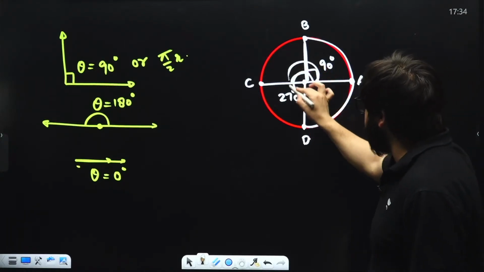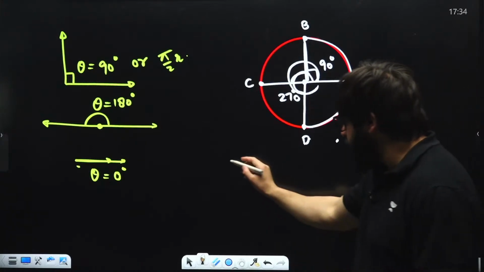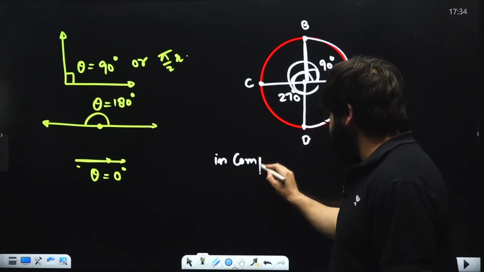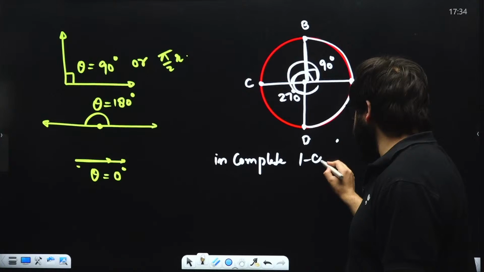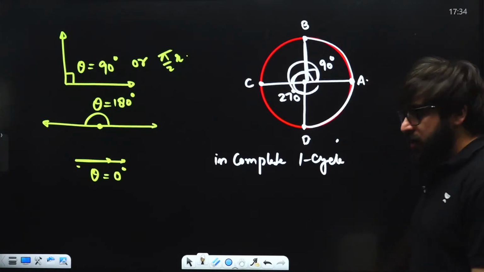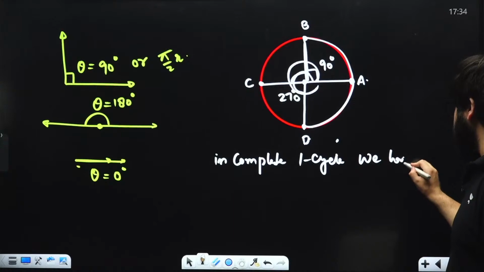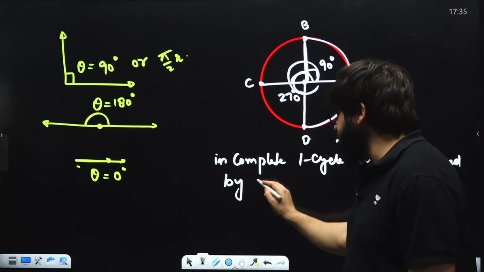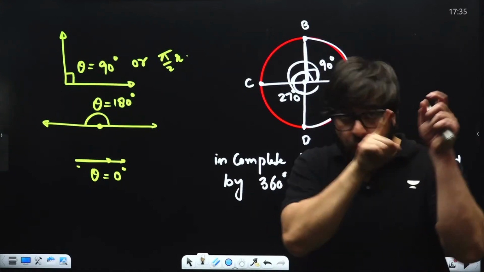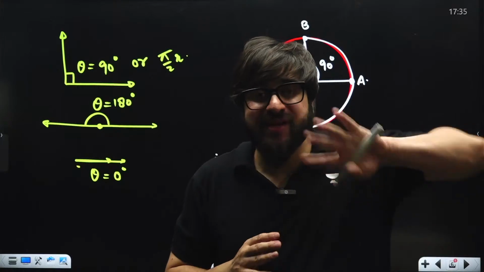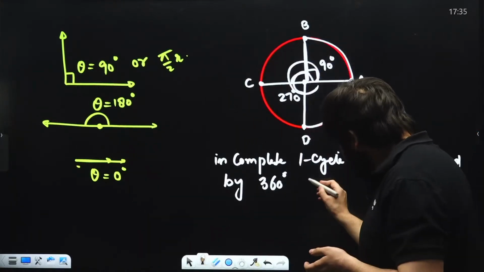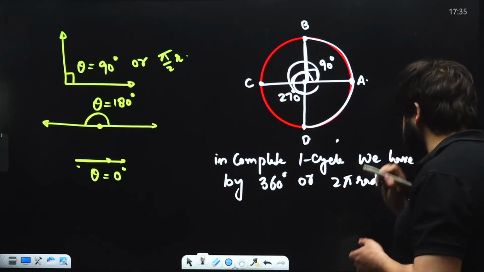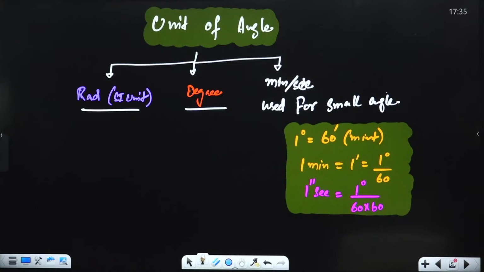So in one complete cycle, listen to me very carefully, we have moved by how much? We say, sir, 360 degrees. So one cycle means 360 degrees. How much angle we have cut? 360 degrees. Or we say that is 2 pi radians. Sir, we are getting confused when you say radians and degrees.